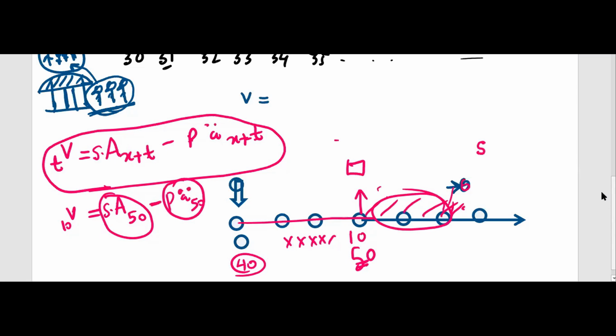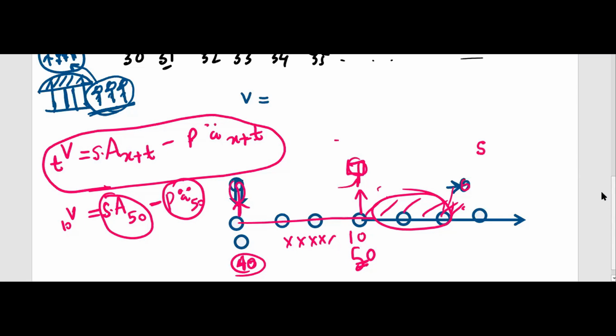This amount the insurance company will receive in the form of premium, and the insurance company has to pay S. The discounted value, the expected present value, is S A_50. If you are asking where A_50 came from, you can visit the previous chapters. A_50 is the expected present value of benefit. The only difference here is we normally used to find it at 40 because the policy started here. Now we are finding it here.